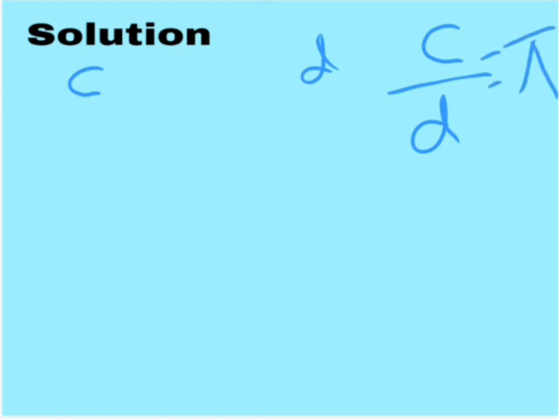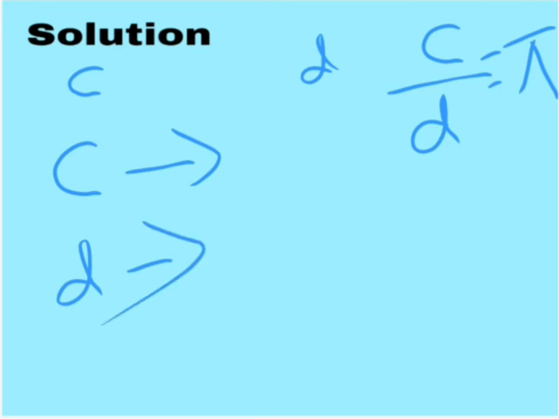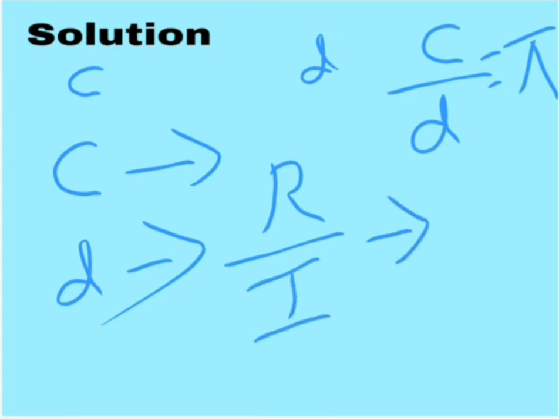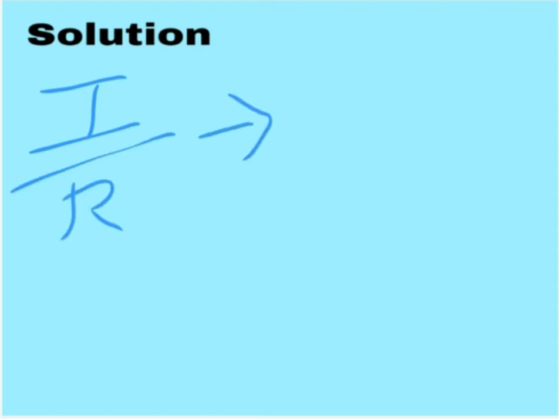That's why, in C and D, either C is irrational or D is irrational, because as we know, if a rational number is divided by an irrational number, then the answer is an irrational number. Or if an irrational number is divided by a rational number, then also the answer is an irrational number, right?